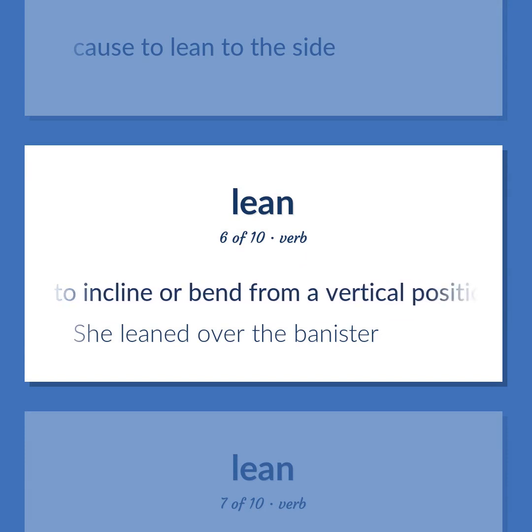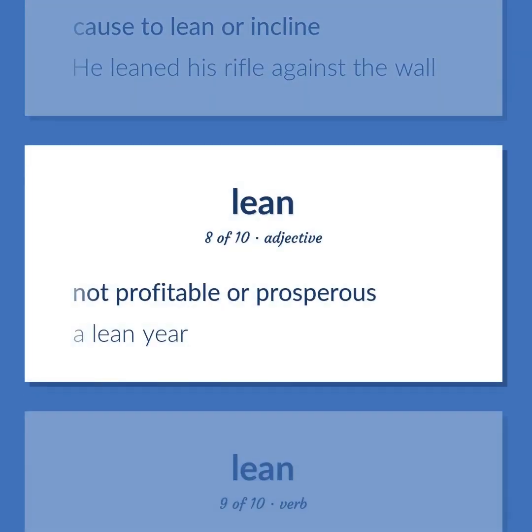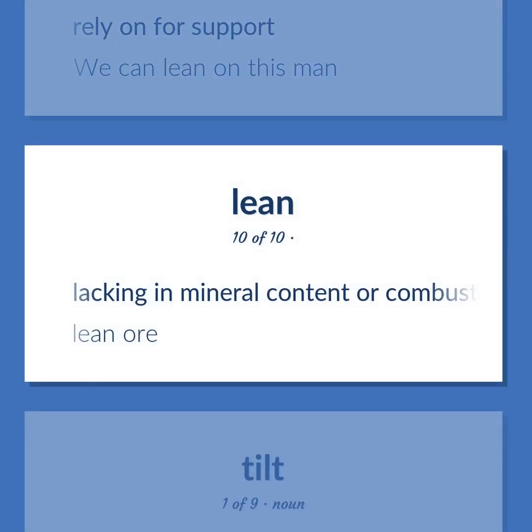To incline or bend from a vertical position. She leaned over the banister. Cause to lean or incline. He leaned his rifle against the wall. Not profitable or prosperous. A lean year. Rely on for support. We can lean on this man. Lacking in mineral content or combustible material.